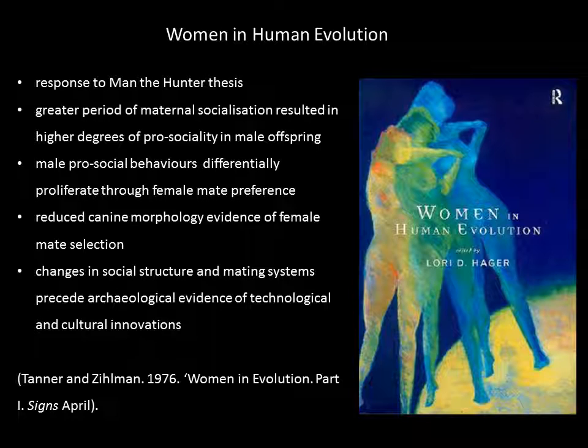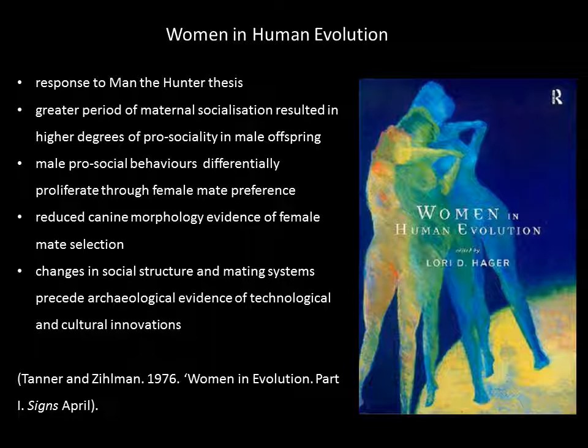Now, we find this in baboons. Barbara Smuts did work on baboons and female mate choice, and as opposed to earlier models which thought baboon society was structured around male dominance hierarchies, she highlighted the degree to which female mate choice was very, very important, even in very sexually dimorphic species such as baboons. And Zillman argued that reduced canine morphology is evidence of female selection for less aggressive males, so again reinstating the role of female choice within human evolution.